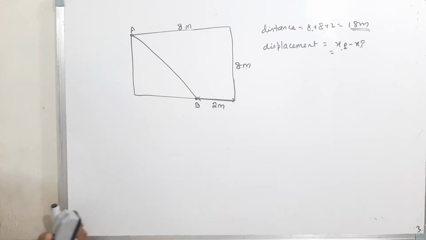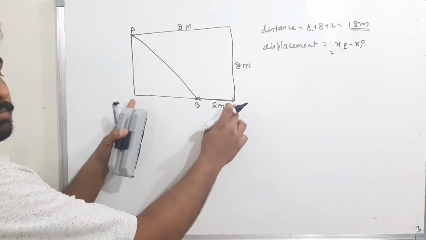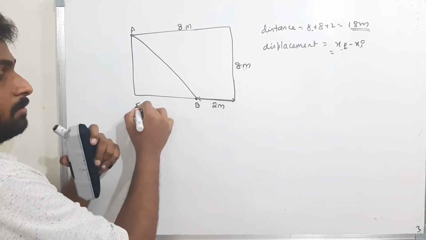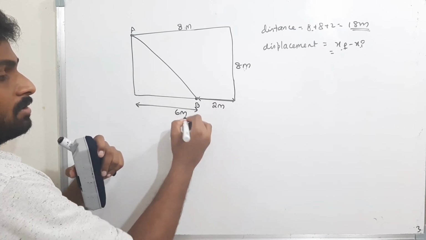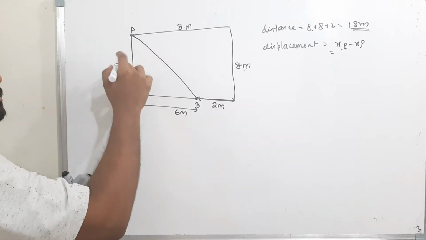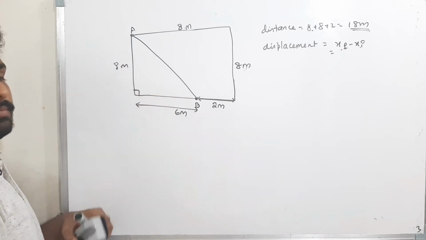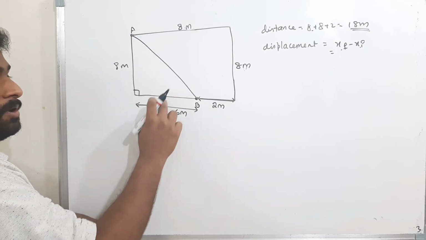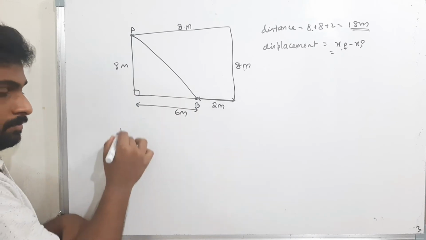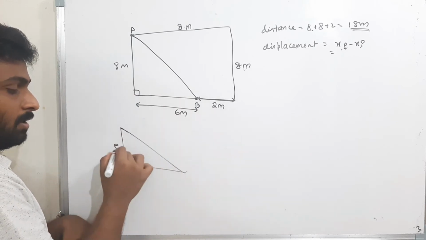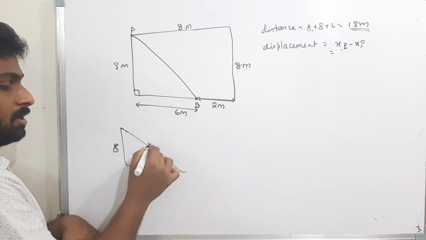Now, how to find that length? If this is 8, if this is 2, what is the remaining? The remaining is 6 meters. And this one also 8 meters. Now use the Pythagoras theorem. A square plus B square is equal to C square. Pythagoras theorem. 8, 6 and this is x.